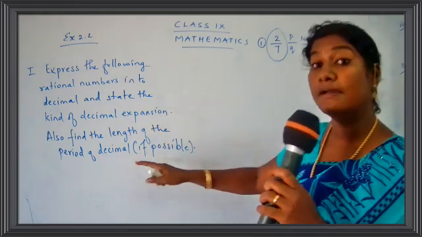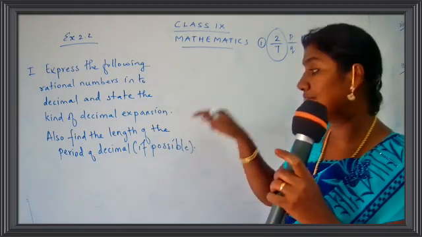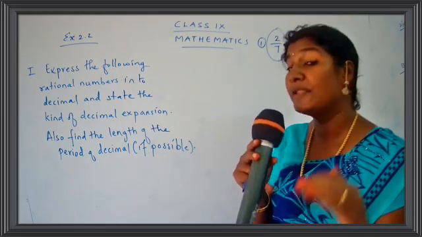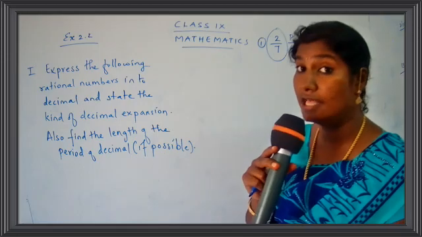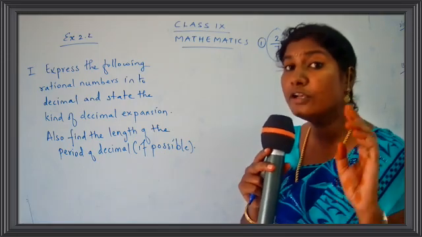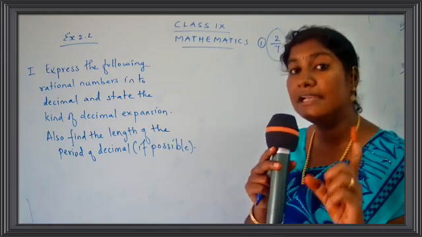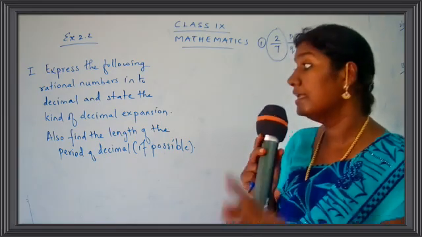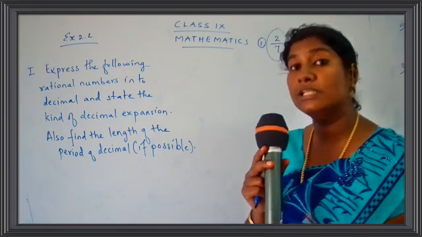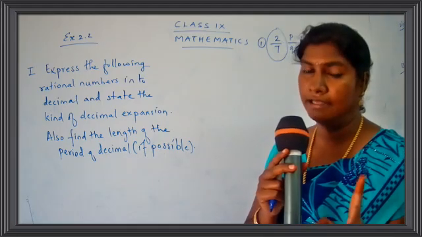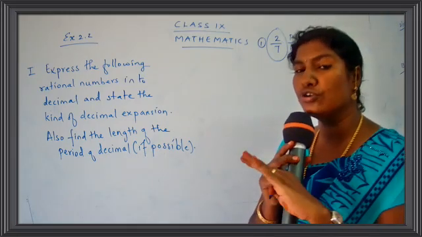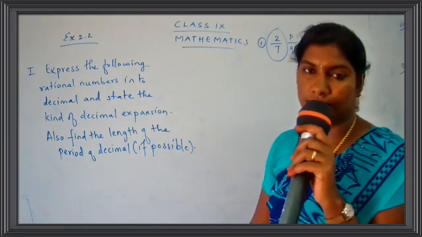And if possible, I am just insisting that it's if possible. If possible means you will not be able to find the length for all the answers. The length will be found if the numbers are non-terminating and recurring. If it is terminating, you should not do this work.